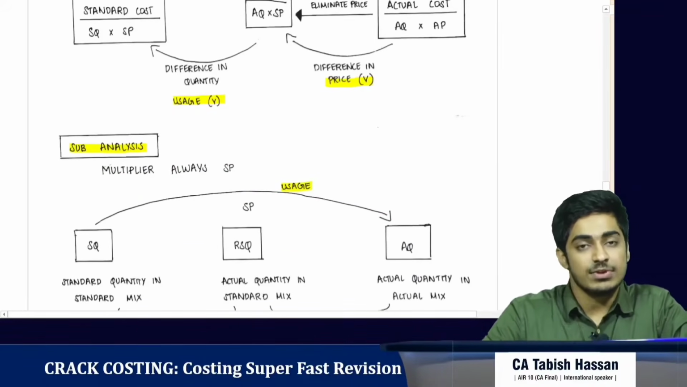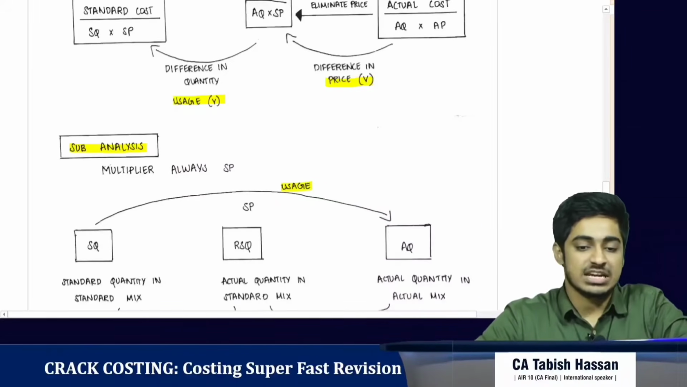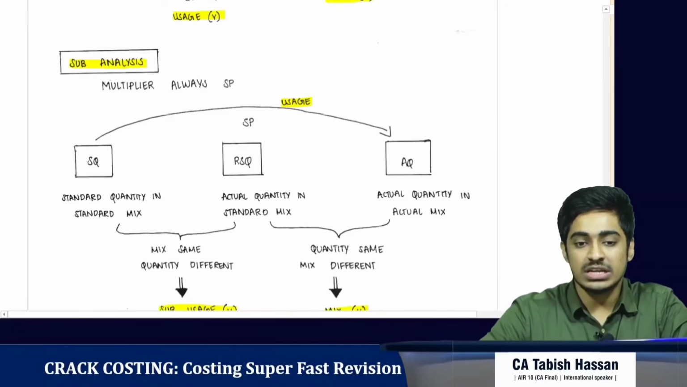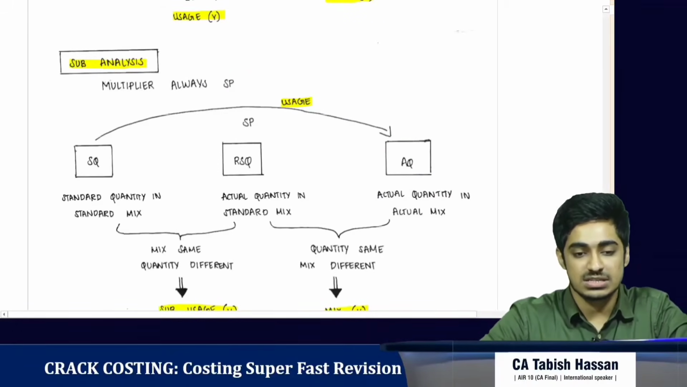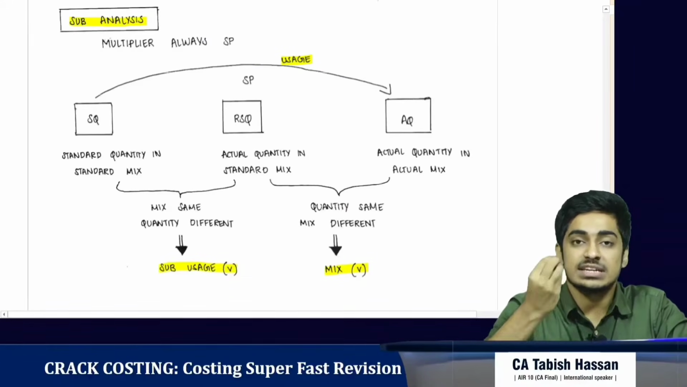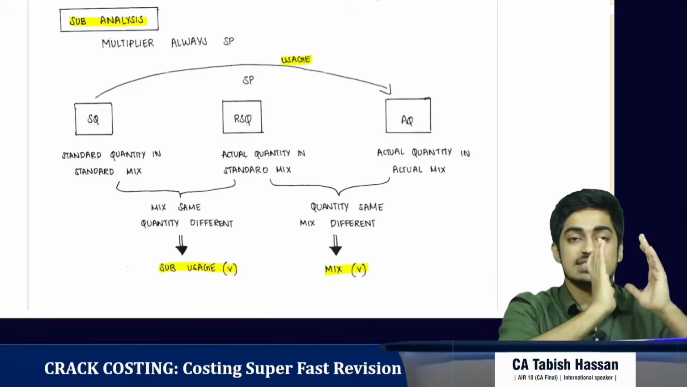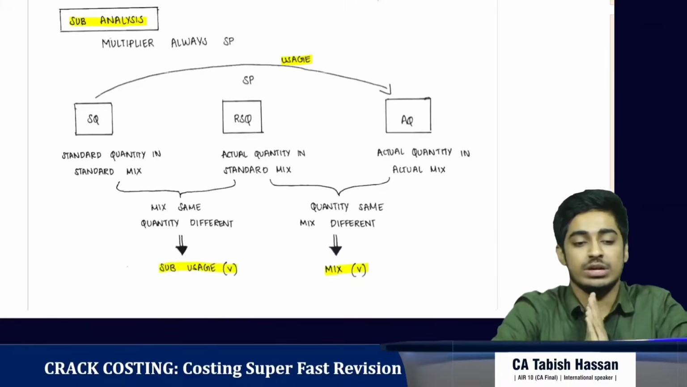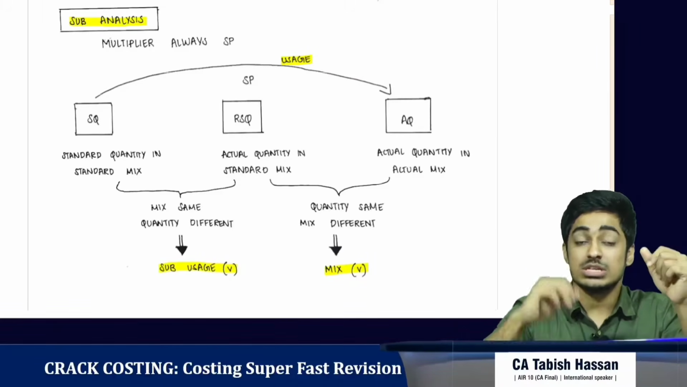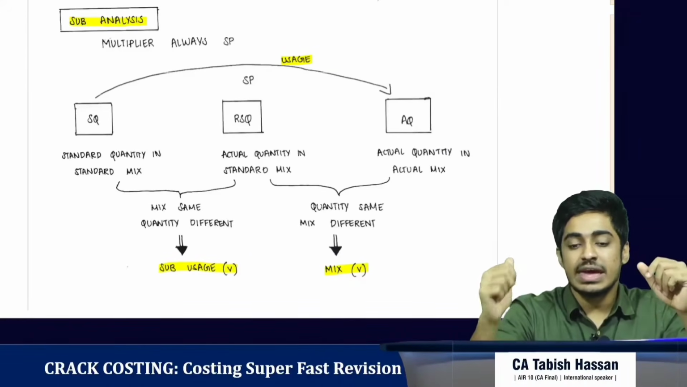Now we'll go further to analyze the usage variance. Always the multiplier is standard price. Comparison of standard quantity with actual quantity gives us usage variance, that we have already discussed. Now we bring in a new element called revised standard quantity. What is revised standard quantity? Actual quantity in the standard mix. So let's compare standard quantity, revised standard quantity, and actual quantity. What is standard quantity? It is standard quantity in standard mix. What is revised standard quantity? Actual quantity in standard mix. What is actual quantity? Actual quantity in actual mix.